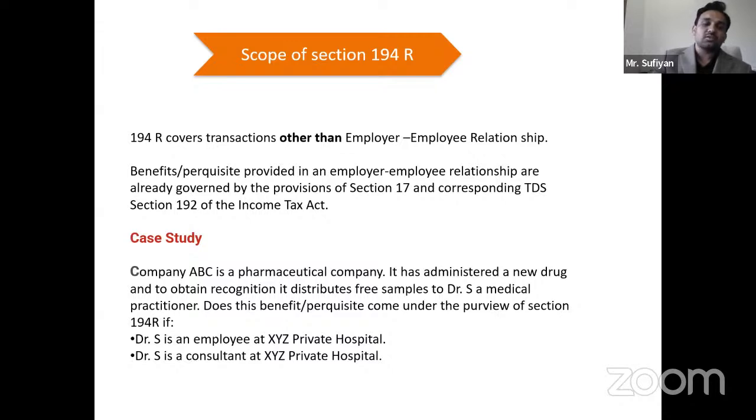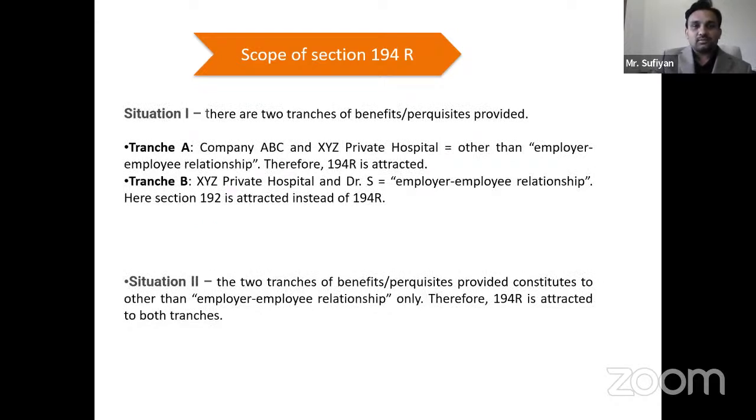So there are two situations here. The ABC company is distributing free samples to Dr. S, and there are two conditions: either he is an employee at XYZ hospital or he is a consultant. So we have to check whether 194R will be applicable, and if applicable, whose TDS will be deducted. So we have taken this case study here. Situation 1, there are two benefits provided.